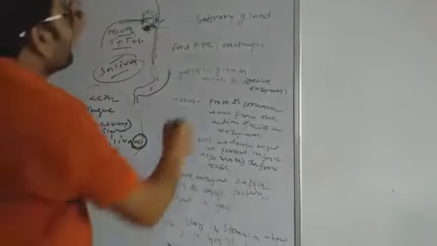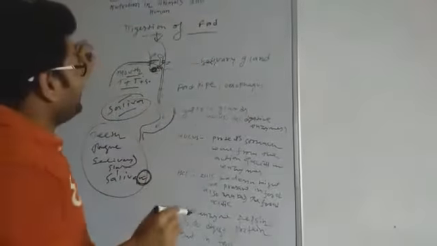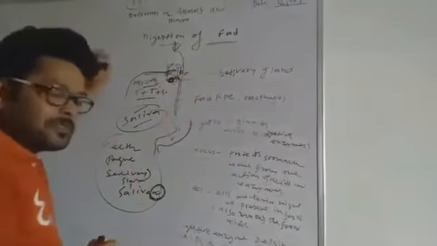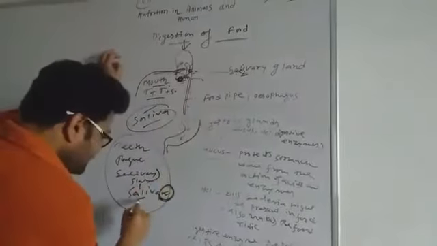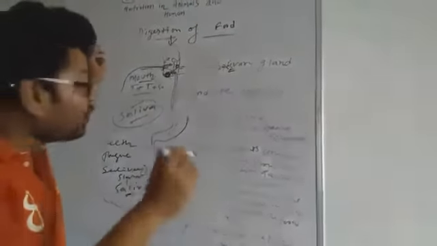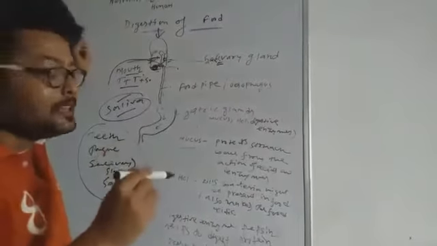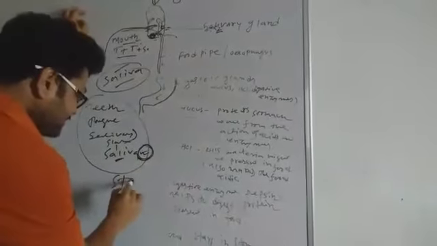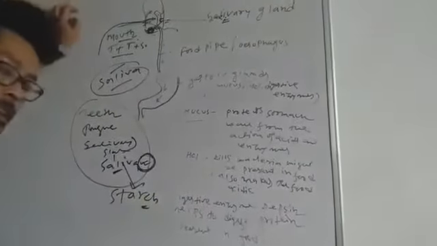Now students, we are talking about digestion of food. You should know that the process of digestion starts inside the mouth. Here, saliva is secreted through the salivary glands. In the food that we eat, starch is present. So what is the function of saliva?